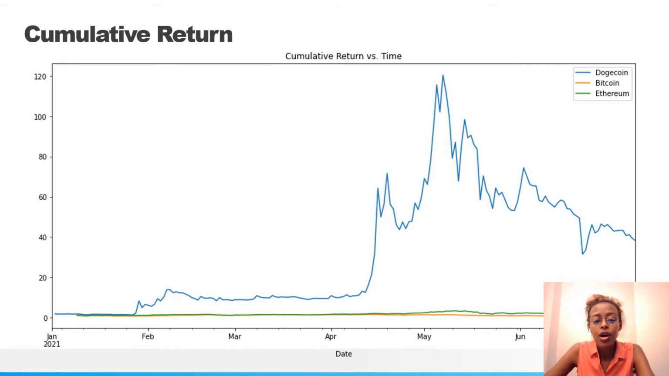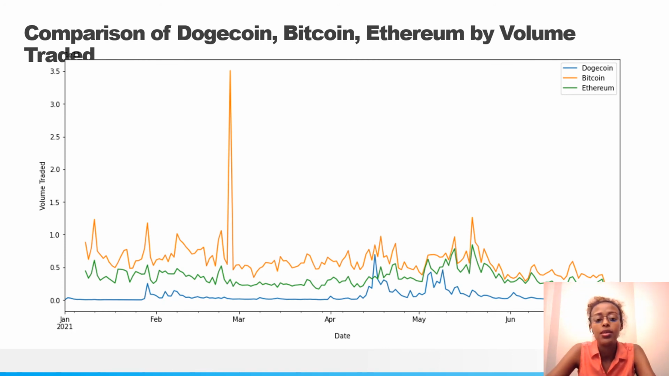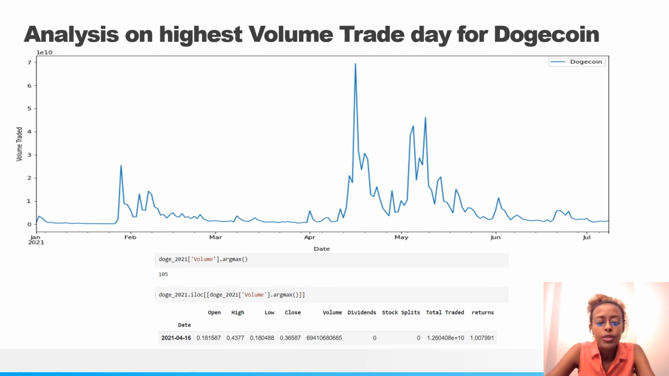However, another way that we can compare these three is checking the amount of volume traded each day in order to see the correlation between them. Here we see different peaks of volume traded for all three at different times, which may be telling us that there is barely any correlation between them. However, we can graph the plot of just Dogecoin in order to see what exactly was going on during these peaks. As you can see in this plot, there was a peak of the volume traded of Dogecoin in the middle of April.